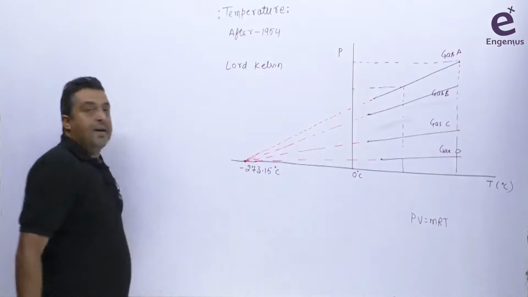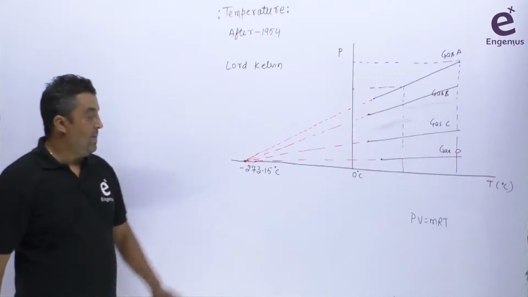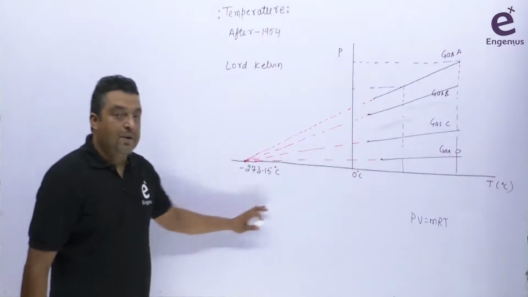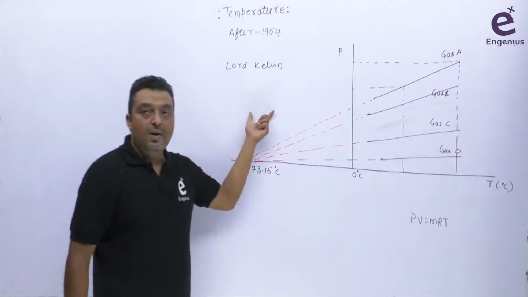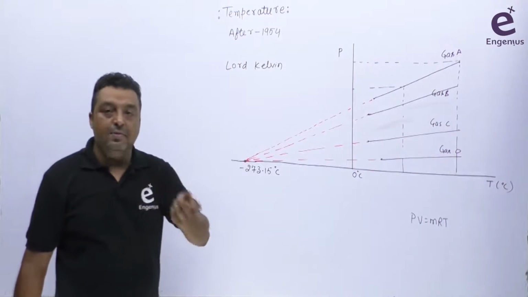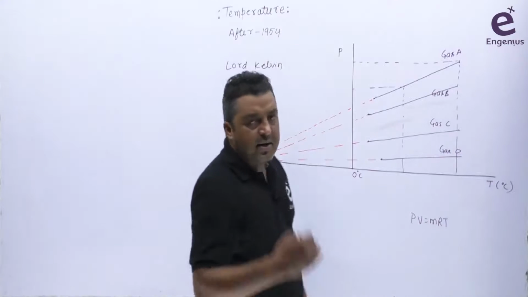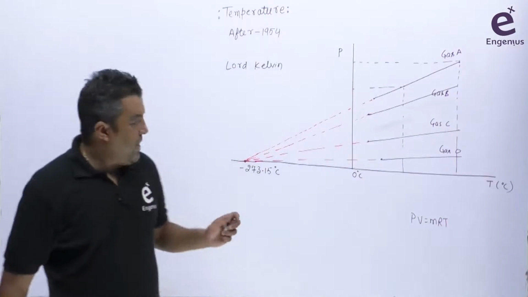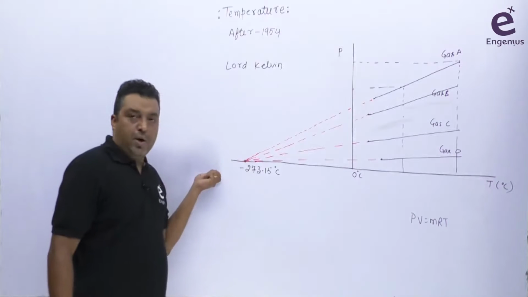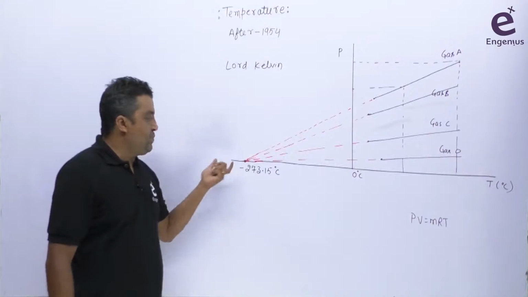And this is how the Kelvin scale, by Lord Kelvin, was obtained. Based on this temperature, Lord Kelvin suggested a scale. We define it as the Kelvin scale, or sometimes the degree Kelvin scale, but after some time the degree was dropped and we only use the Kelvin system. Beyond this point, obviously, the pressure is absolute 0.